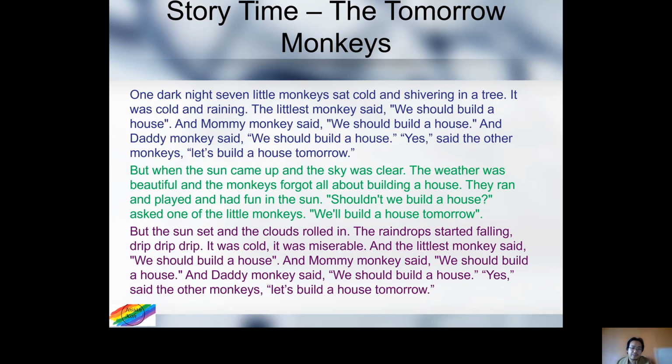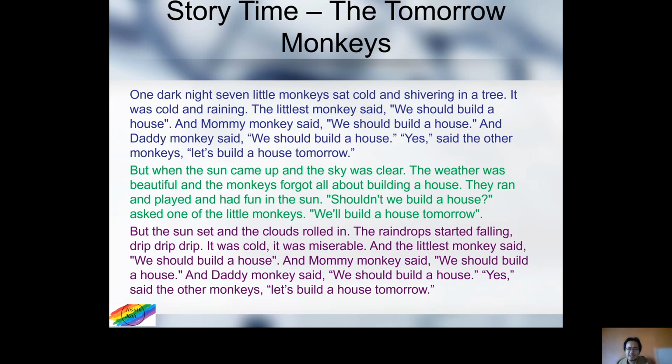But when the sun came up and the clouds rolled away, the sky was clear and the weather was great. Everyone started to play, and they forgot all about building the house. One little monkey asked, shouldn't we build a house? The reply was, we'll build a house tomorrow. But then the sun set and the clouds rolled back in. The rain started to fall. It was cold, it was miserable. And then the littlest monkey said again, we should build a house. Mummy Monkey said, yes, we should build a house. Daddy Monkey said, yes, we should build a house. Yes, let's build a house tomorrow.